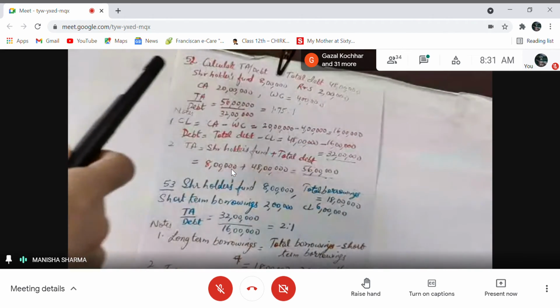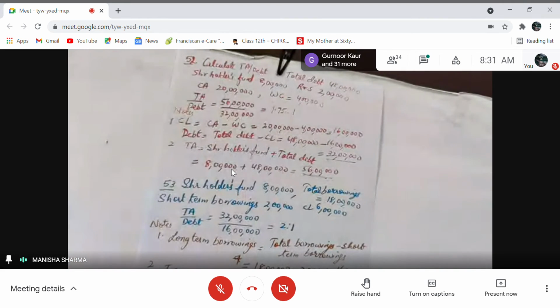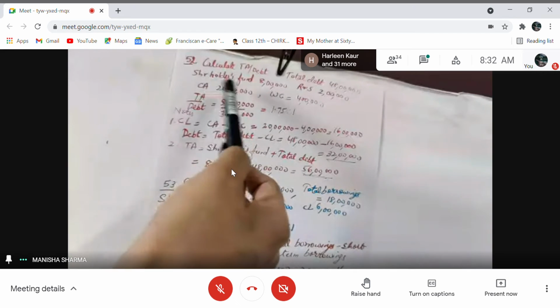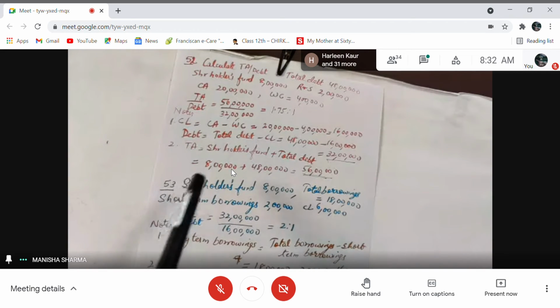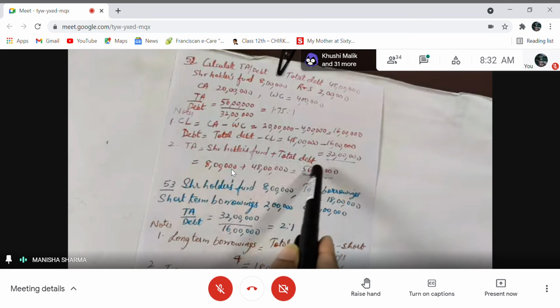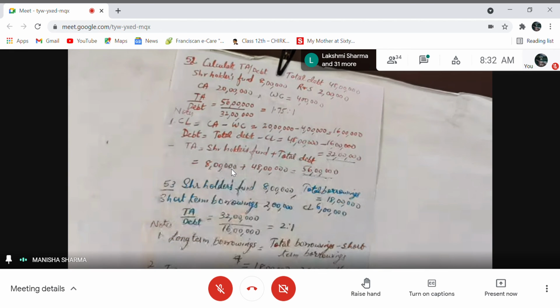A similar question we've done: 8 lakhs plus 48 lakhs, right? So this will give us 56 lakh as total assets, right? Which is equal to total liabilities. Why am I not taking this here? Current liability is not given, right? So very easy. Total debt, I've already told you, is the sum of both non-current liabilities and current liabilities, right? So shareholders fund plus non-current liability plus current liability will give us total liabilities, which is 56 lakhs, right?